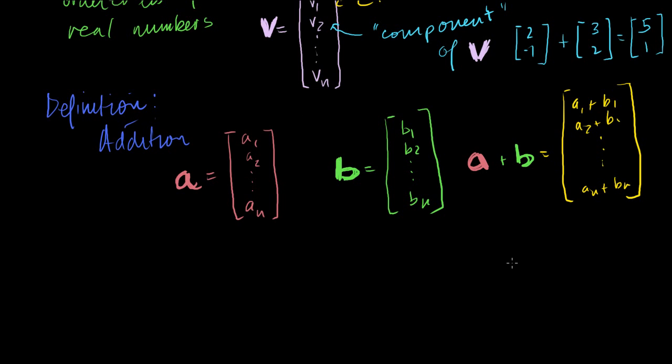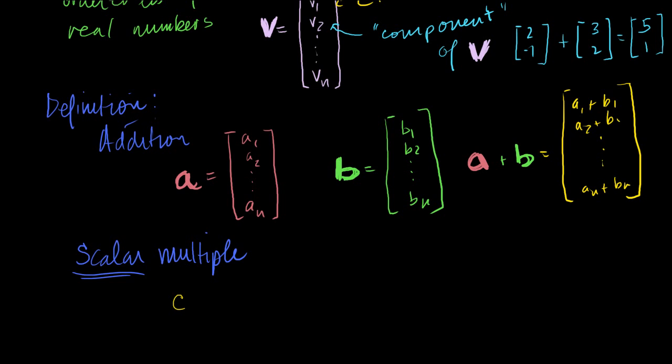And now the next thing I'm going to define is the idea of a scalar multiple. You might remember from physics class, a scalar is just a regular number. If you're multiplying something by a scalar, you're just scaling it up. Let me say c is a scalar. Notice I didn't bold the c.